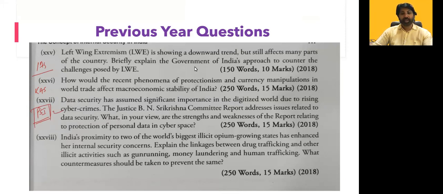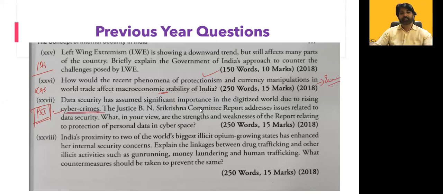Just read out, for example: how the recent phenomena of protectionism and currency manipulation in world trade affect macroeconomic stability of India. It looks almost like an economic question, but it is very much related with internal security.